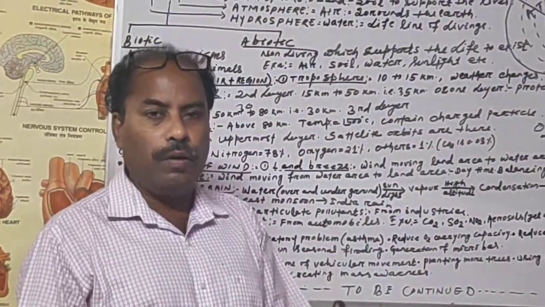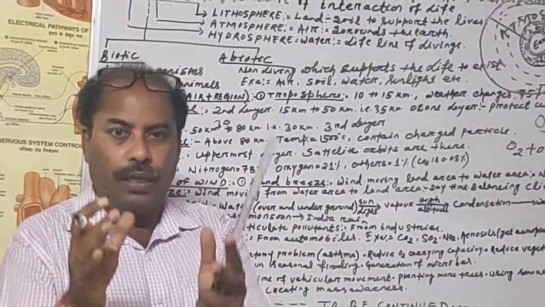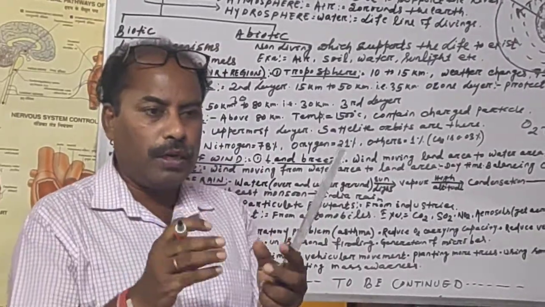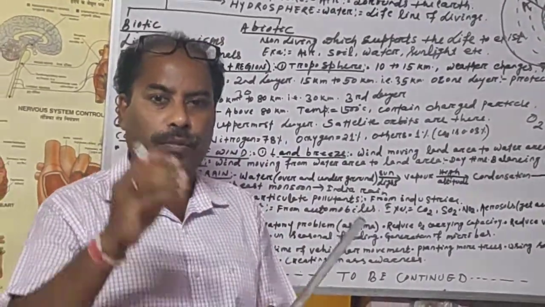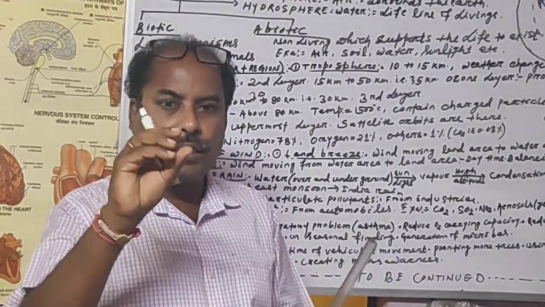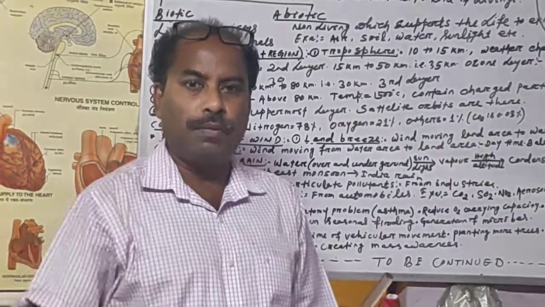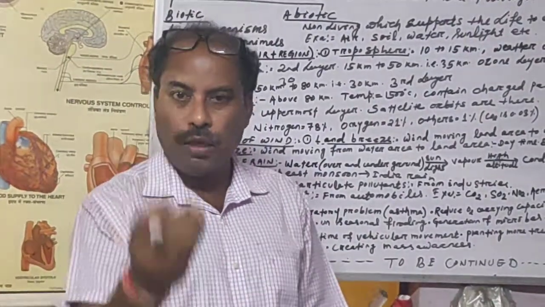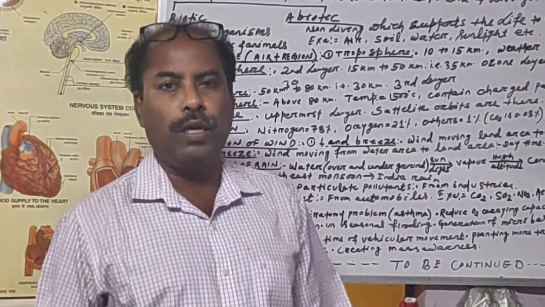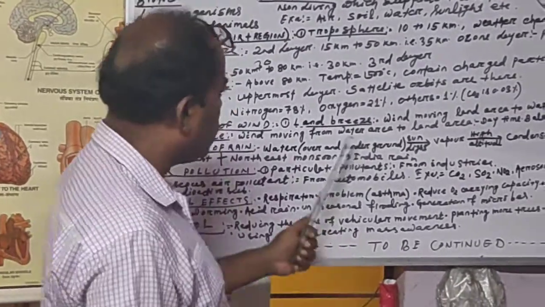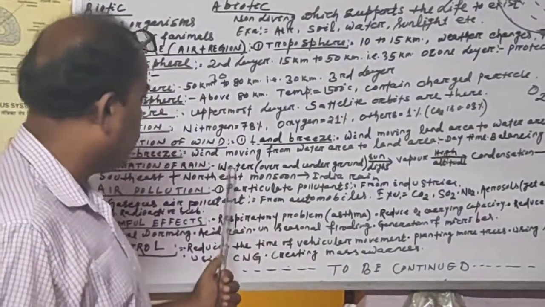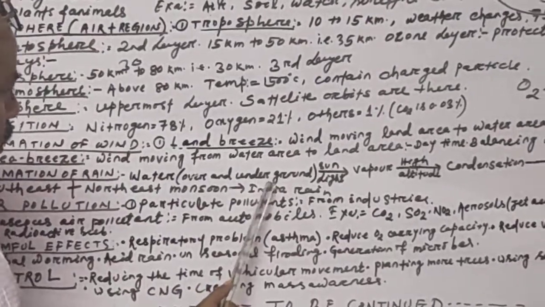When it cools down, it becomes condensed, heavy, and after that, when it comes in contact with the particles of the air, they make a single drop, and these drops are attracted by the gravity of the earth towards the surface in the form of raindrops. In this way, we get the rain. So I have shown you the water from over and under the ground.